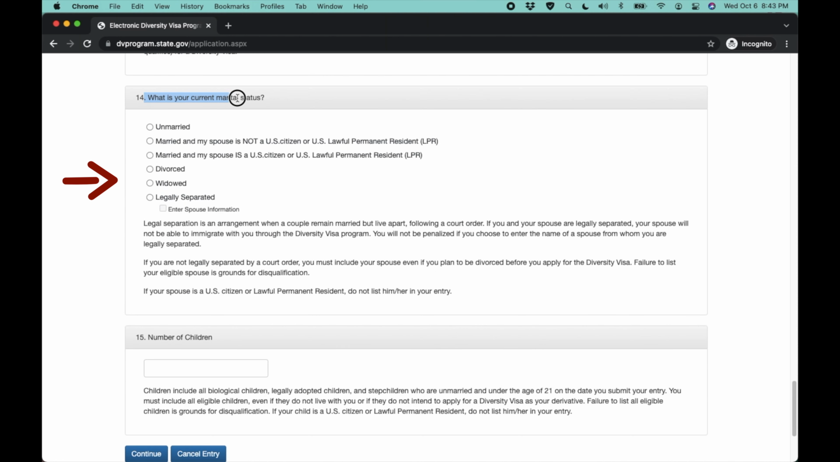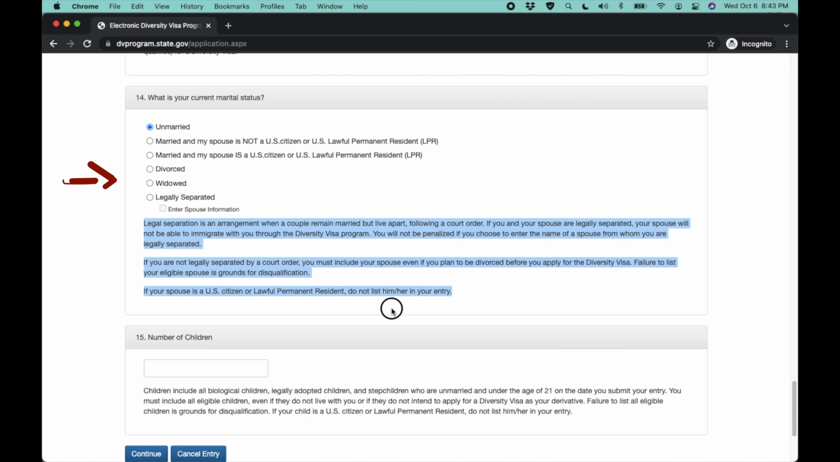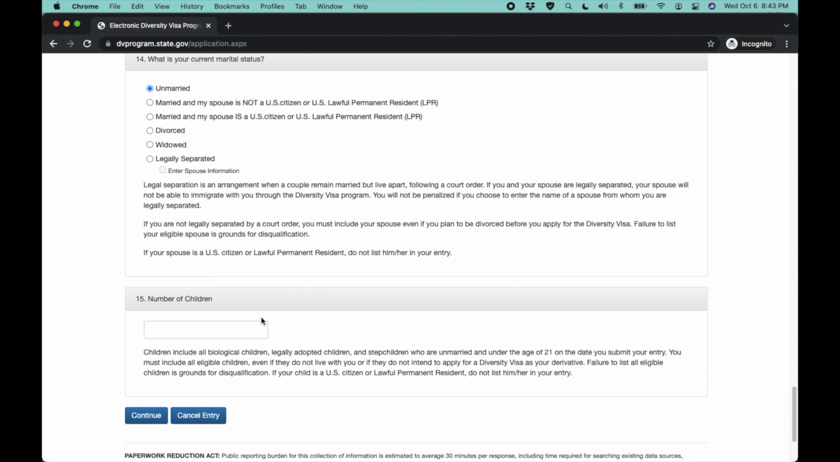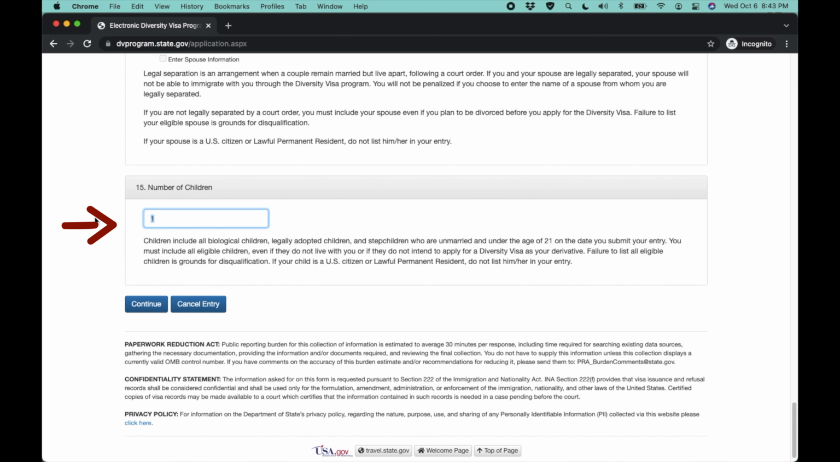In Section 14, you select your current marital status as appropriate. If you are married, you will have Part 2 details in the next page to complete. If you're single, this will be the only page you have to complete. Section 15 is about the number of children you have. If you do not have any children, you indicate 0. Note, however, that you would have to complete their details also in the next page.